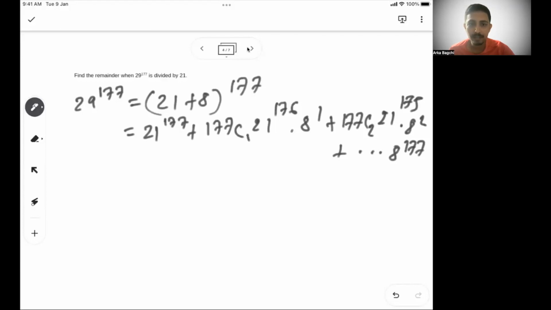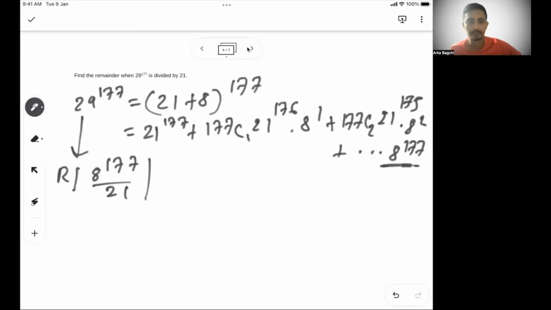If you see this very carefully, every term apart from the last term carries 21 with it, so those terms will be divisible by 21. So the remainder of 29 to the power 177 by 21 boils down to the remainder of 8 to the power 177 by 21. Now, 21 threes are 63 and 8 square is 64.